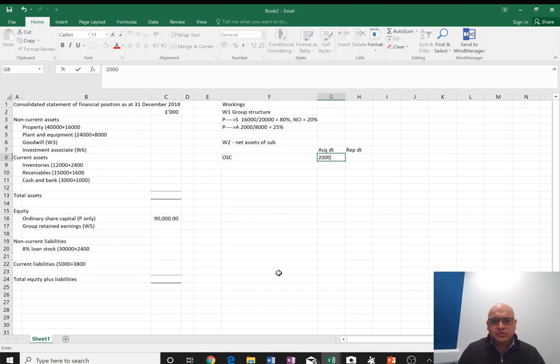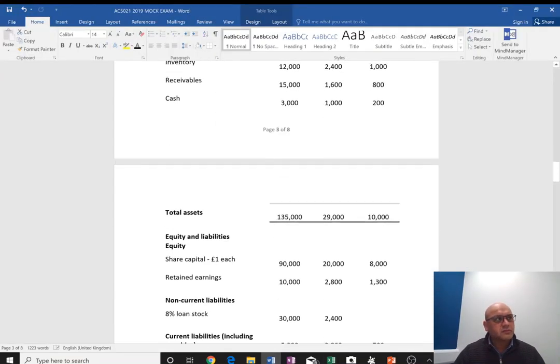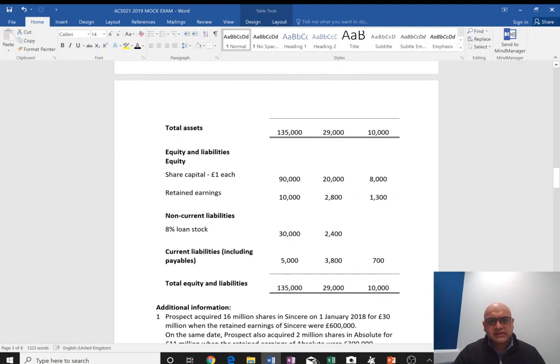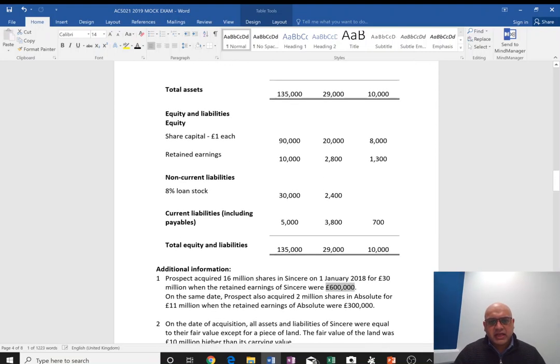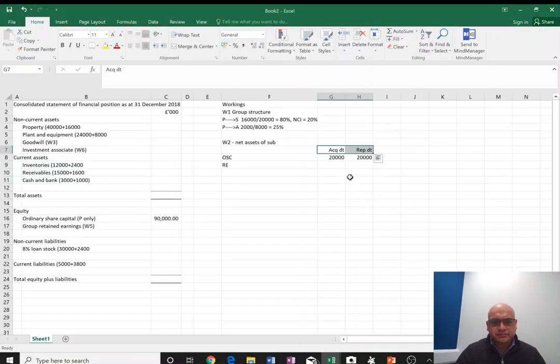From the question we know it was 20,000. Next, the retained earnings of the sub on both dates. Note 1 says that retained earnings of the subsidiary was 600 on acquisition date, and at reporting date it has changed to 2,800. So retained earnings 600 and 2,800.